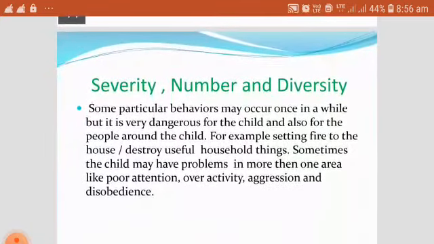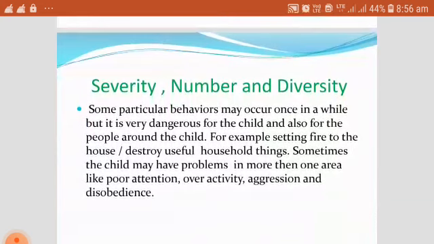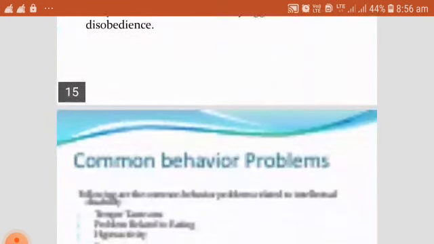The last criterion is severity, number and diversity. Some particular behaviors may occur once in a while, but are very dangerous for the child and also for the people around the child. For example, setting fire to the house, or destroying useful household things. Sometimes the child may have problems in more than one area, like poor attention, overactivity, aggressiveness and disobedience.